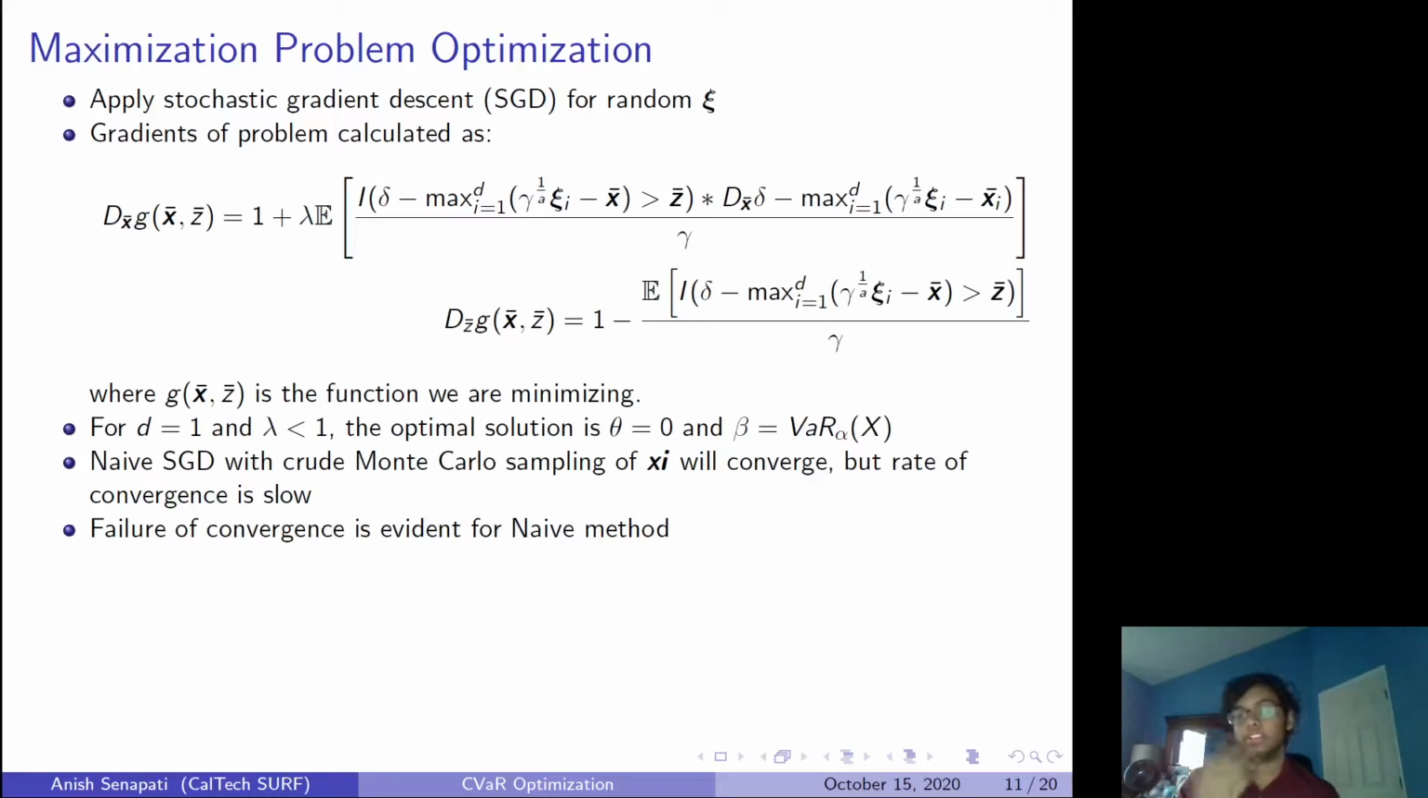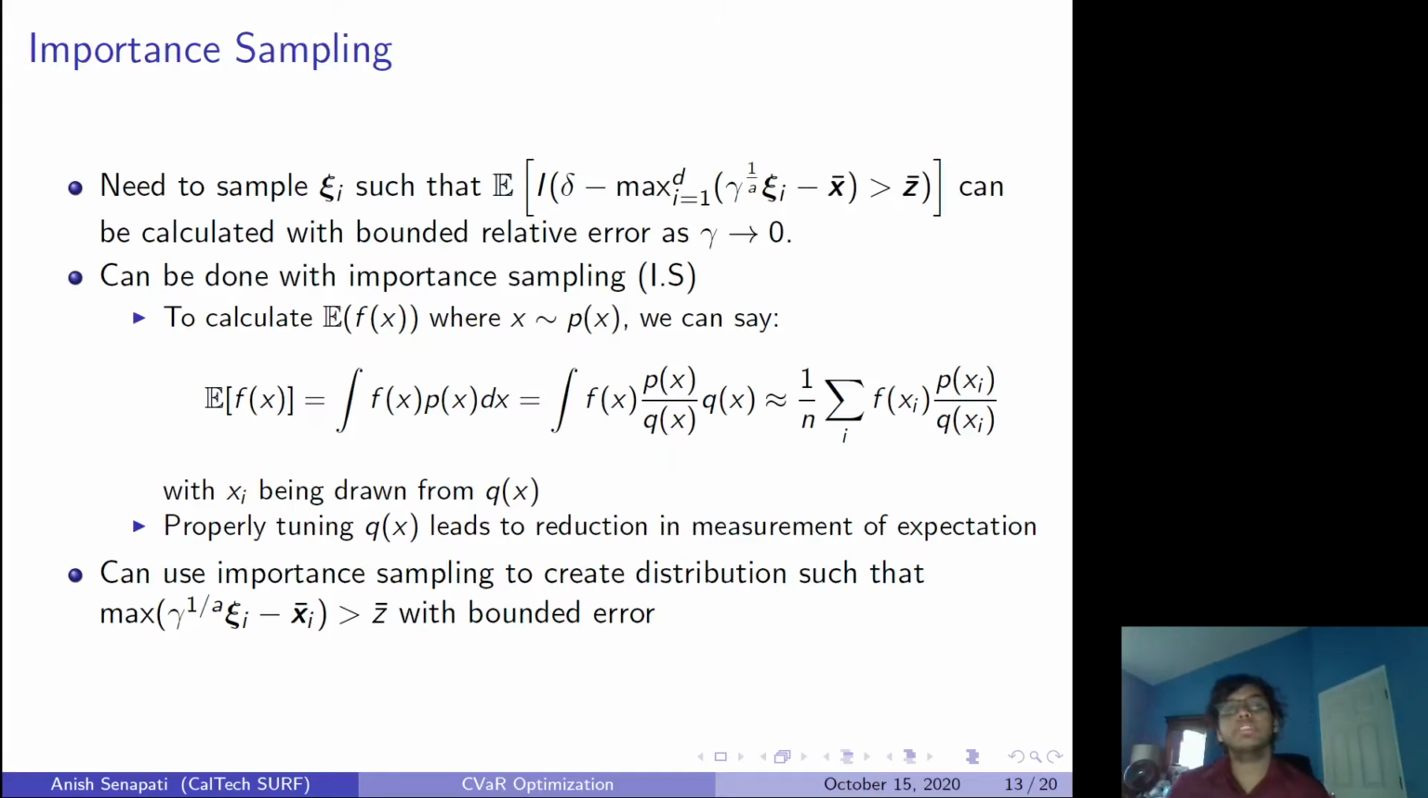So we need to sample psi in a way such that this can be calculated, in more mathematical terms, with bounded relative error as gamma goes to 0. This can be done with something called importance sampling. We said that xi was drawn from a Pareto distribution with a certain shape parameter, and that you can't draw psi in a normal way because most of them come to 0. So we draw psi from a different distribution. We were originally drawing from the Pareto distribution; now we're going to draw from a different distribution.